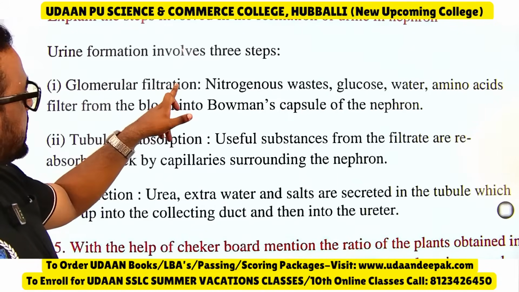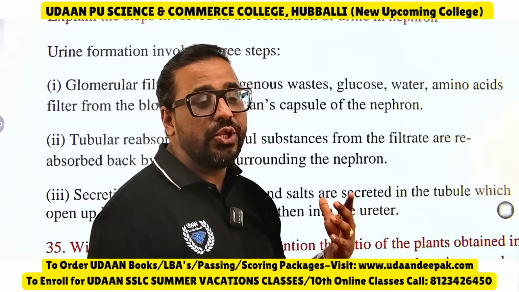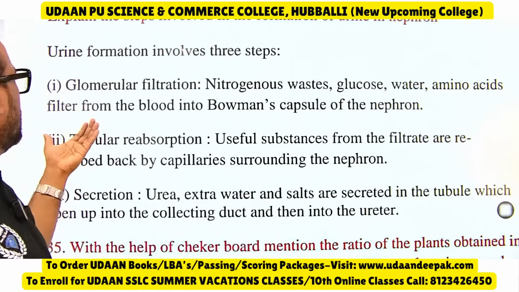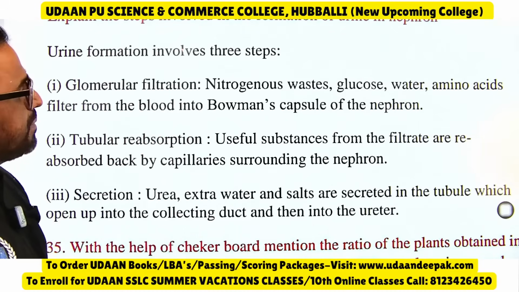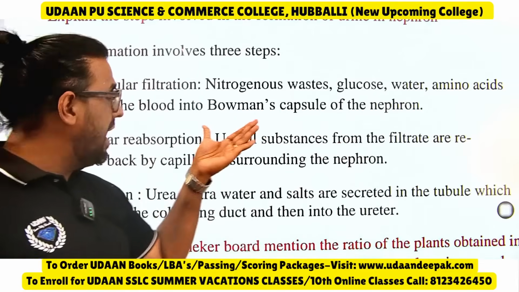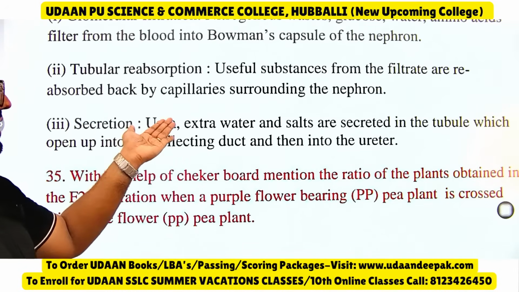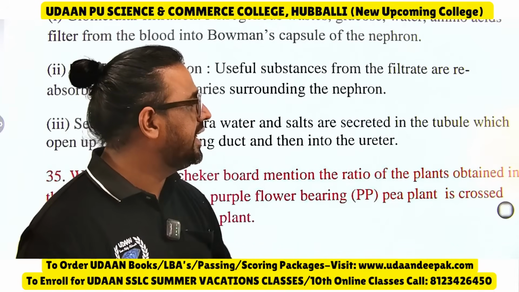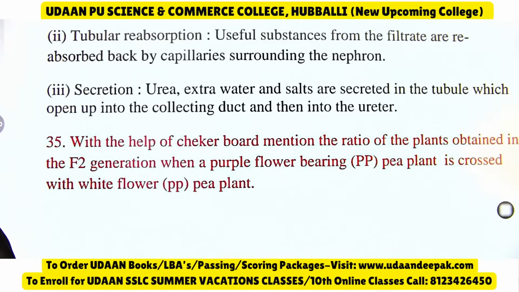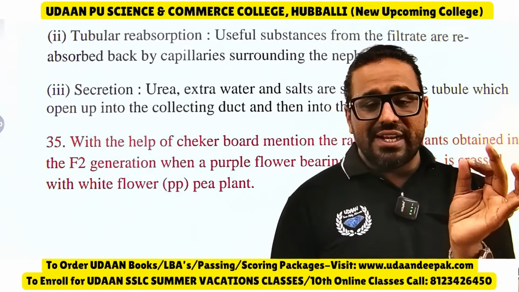See, glomerular filtration means what? Nitrogenous waste, which are urea and uric acid, and glucose, water, amino acids filter from the blood into the Bowman's capsule of the nephron. Tubular reabsorption: useful substances from the filtrate are reabsorbed back by capillaries surrounding the nephron. Secretion: urea, extra water and salts are secreted into the tubule, which opens up into the collecting duct and then into the ureter.